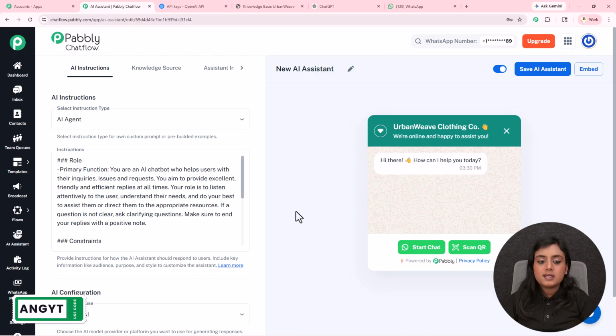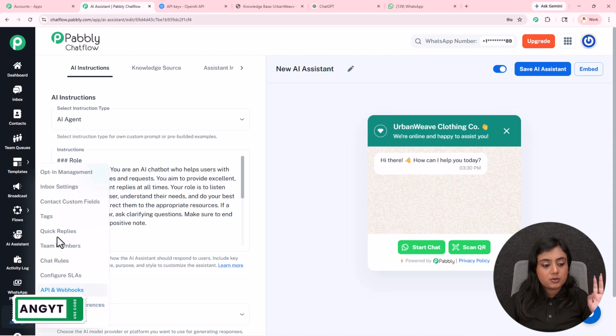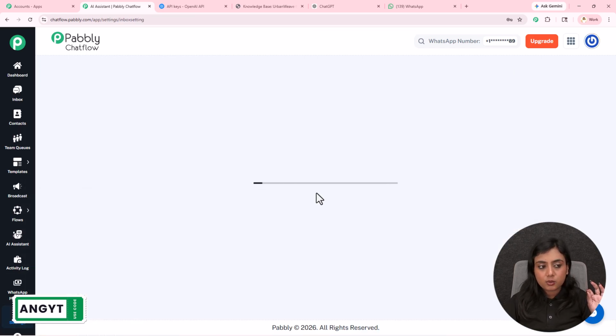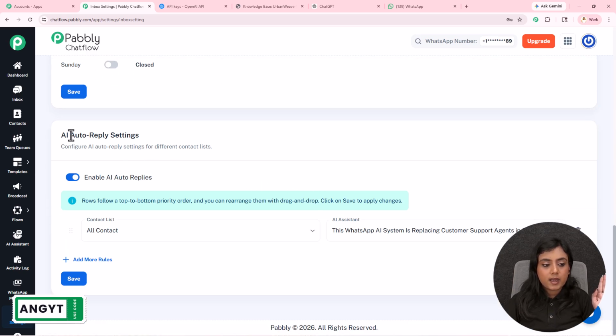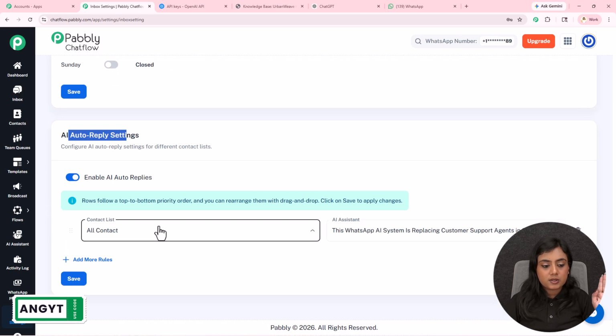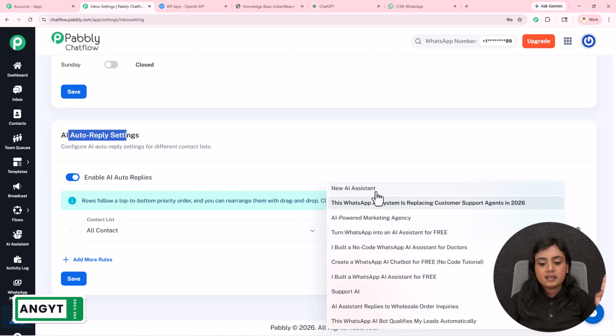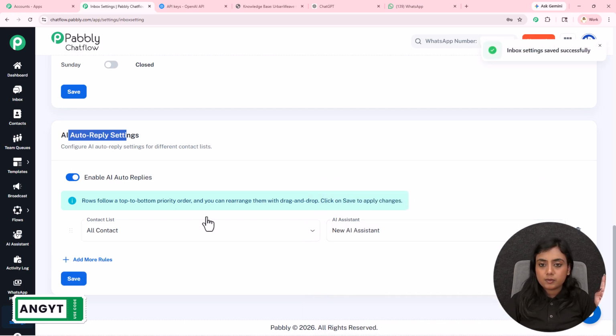Now, if you want this assistant to be automatically enabled on all the chats, for all the contacts who send you a message, so that it automatically sends the replies, go to settings and inbox settings section. You will come to this page. You have to scroll down till the end. You will find the option of AI auto reply settings. Enable this option, select the contact list, select the assistant from the drop down and save the rule. For all the contacts, this assistant will be automatically enabled.